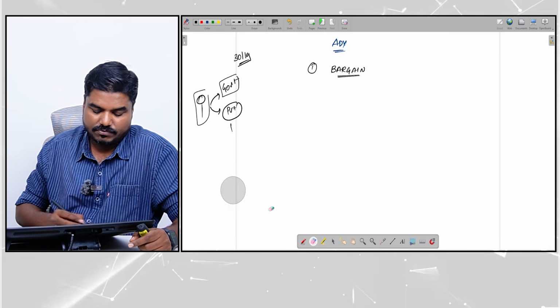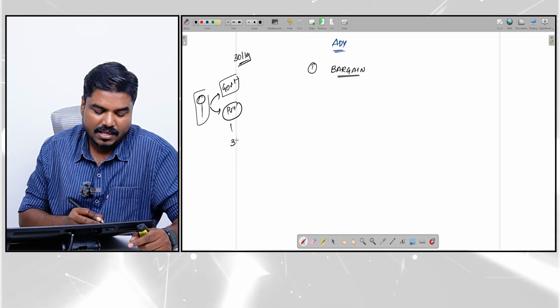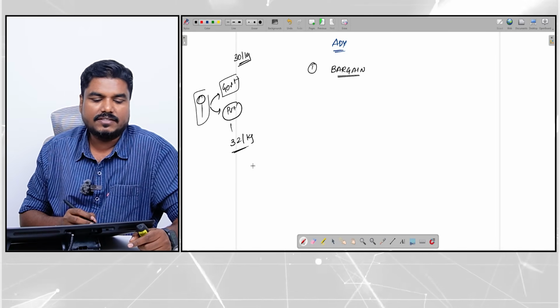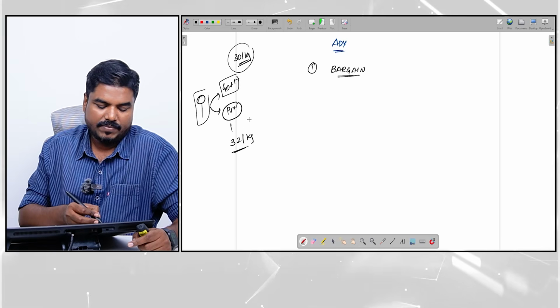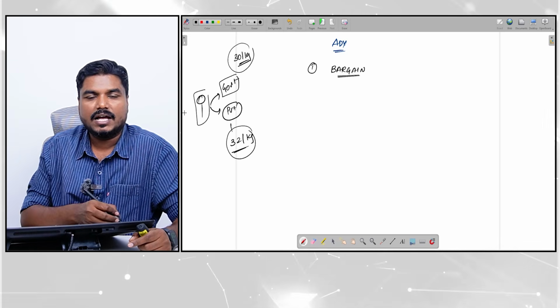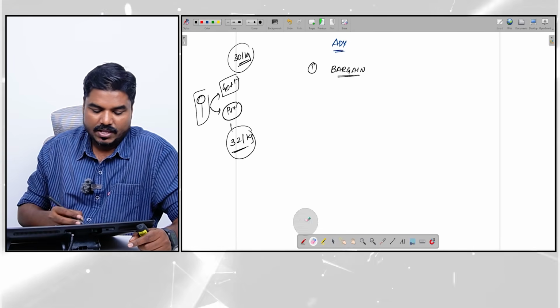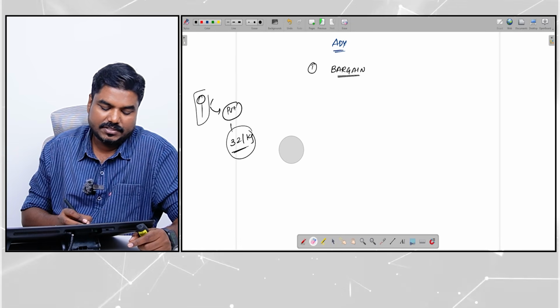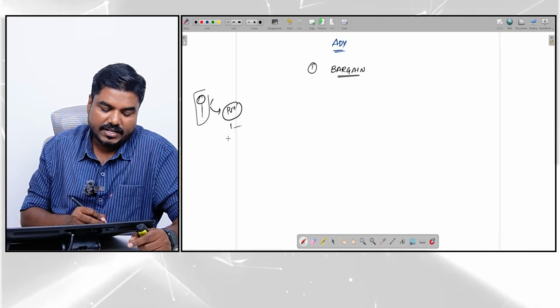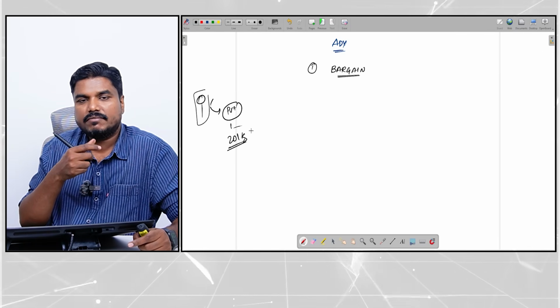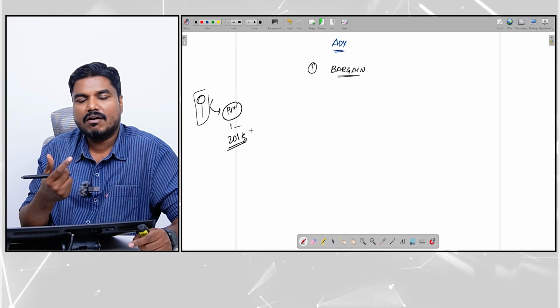So the private players will say, okay, finally, we will buy it for 32 per kg. Is that okay? Then the farmer will see, okay, the government gives 30, private gives 32, I will sell to the private player. So this improves the bargaining power for the farmers. Now imagine if there is no MSP concept, the private player will say 20 rupees per kg. Without MSP, the farmers' bargaining power will be lost.